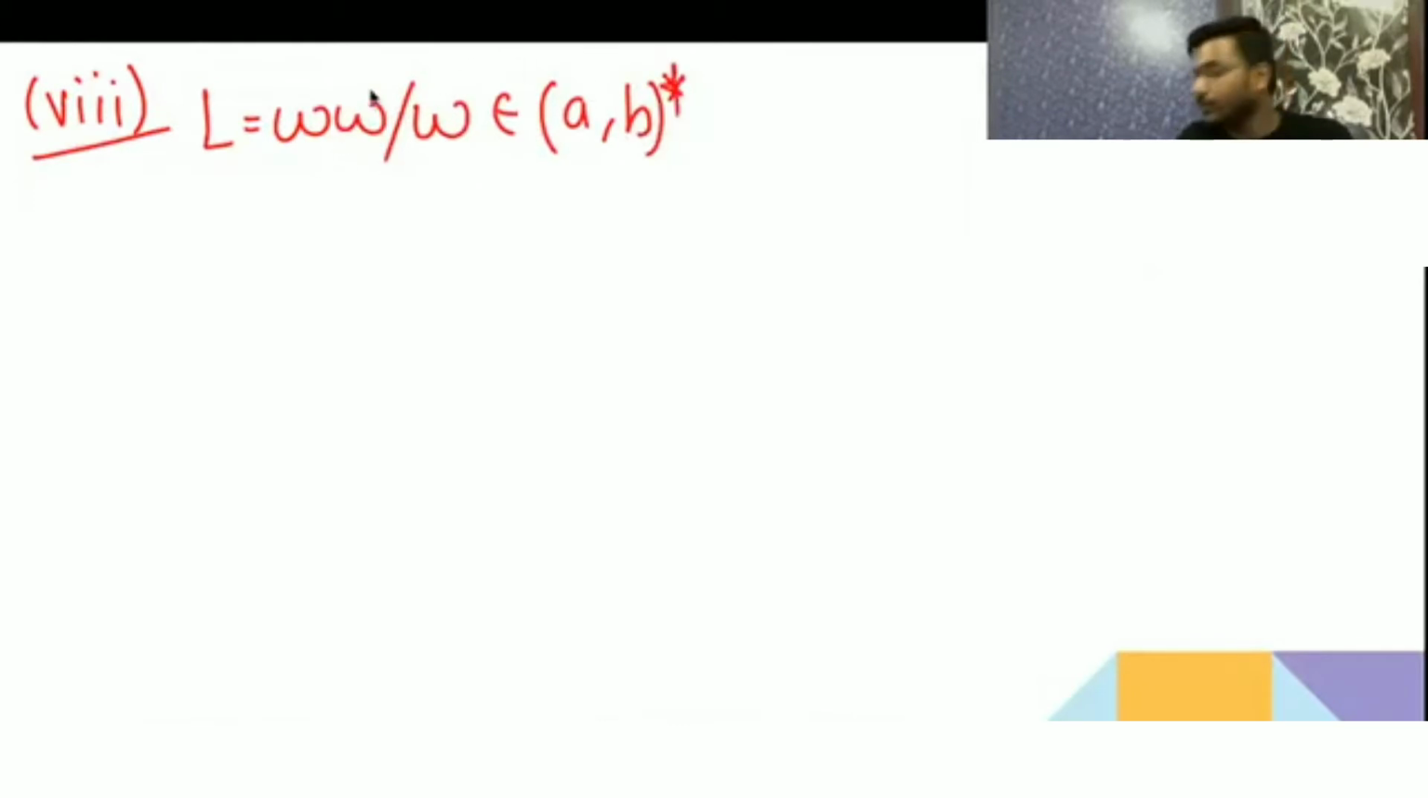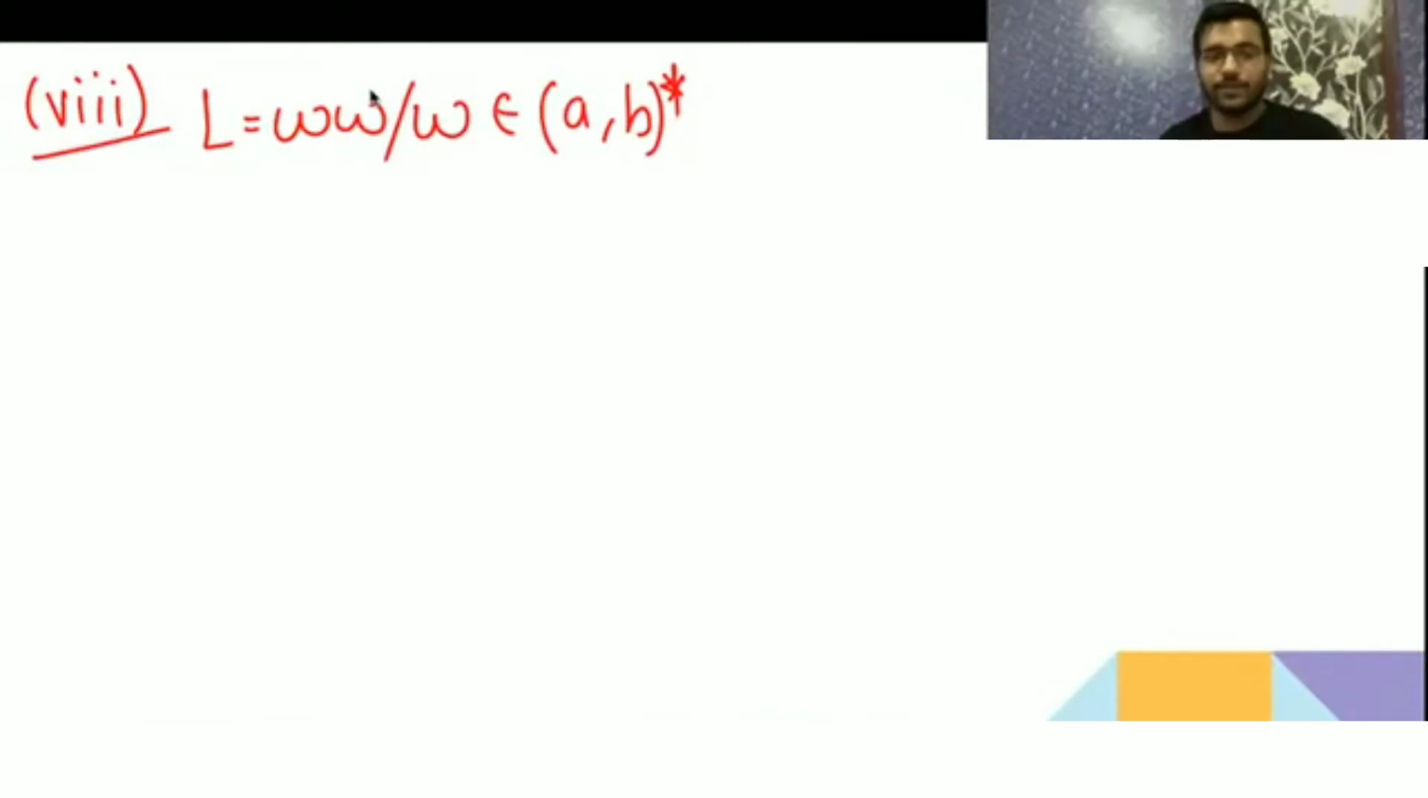First W will come, then again W will come. Tell me whether it is regular or not. What is it saying? It is saying that first W will come, then W reverse is going to come. Okay, first W, then W reverse.